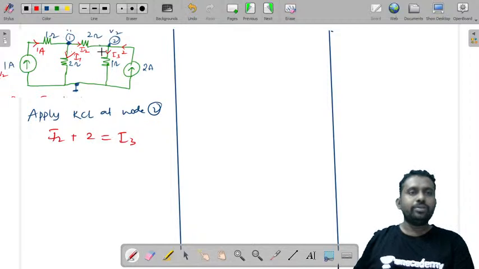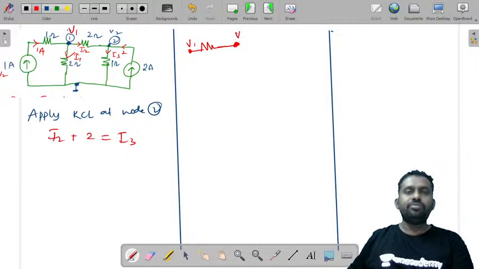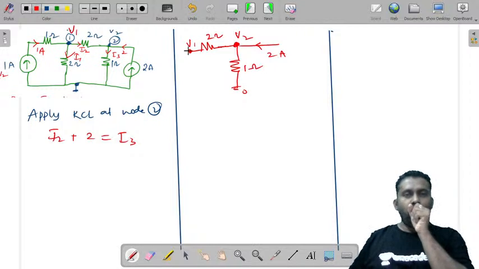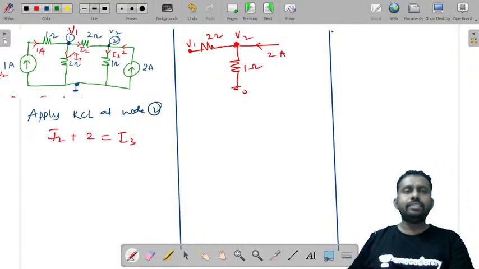What is I2? I2 is the current flowing from V1 to V2. So let us draw that. This is from V1 to V2. There is current 2 amperes that is entering here. There is a resistor to the ground. So this resistor value is 1 ohm. This is 2 ohms. And the currents here are, this is I2, this is I3, this is 2.